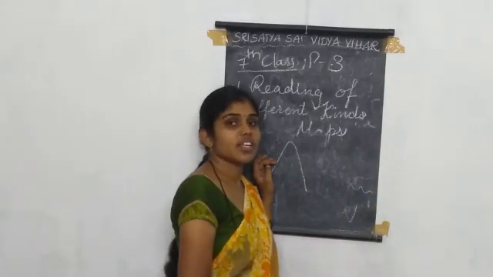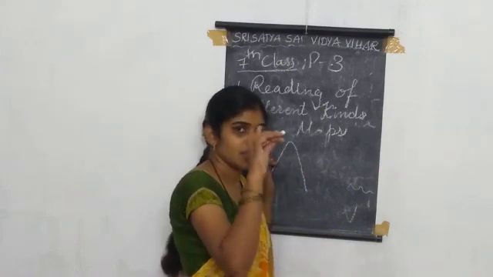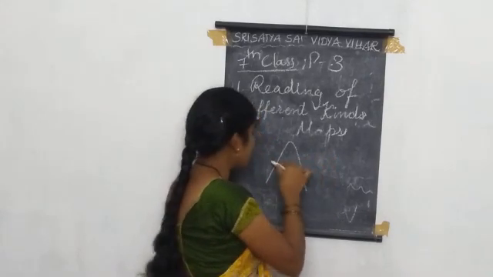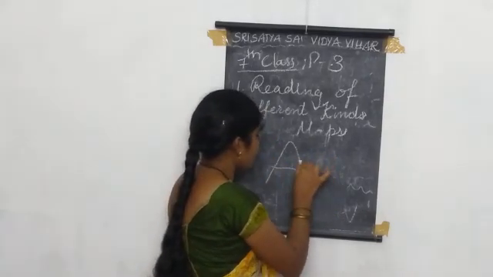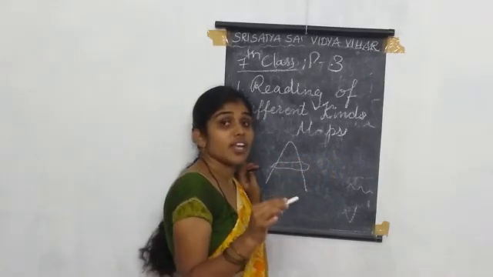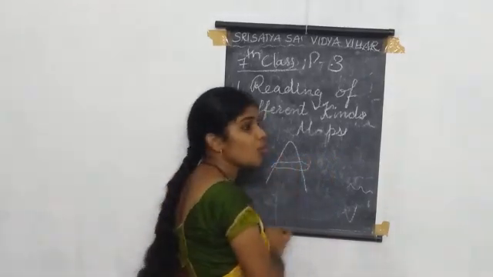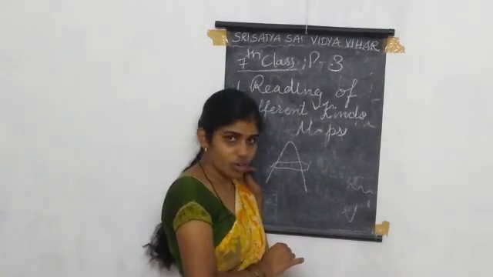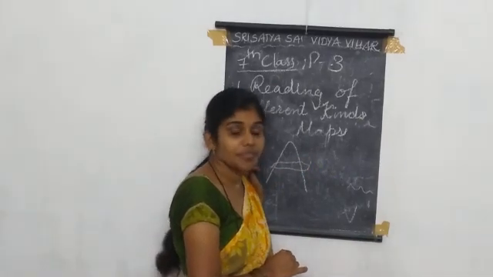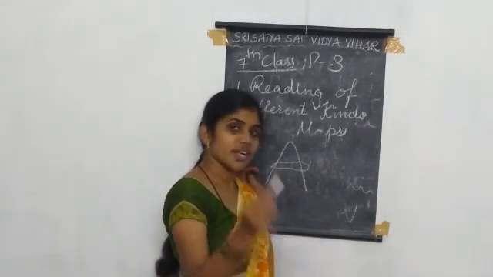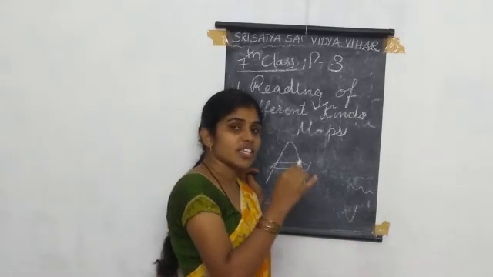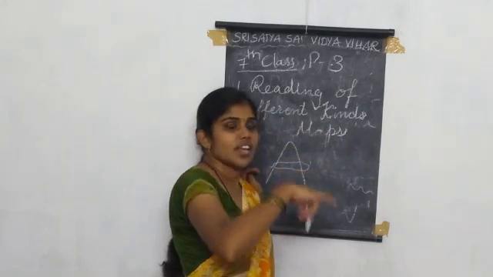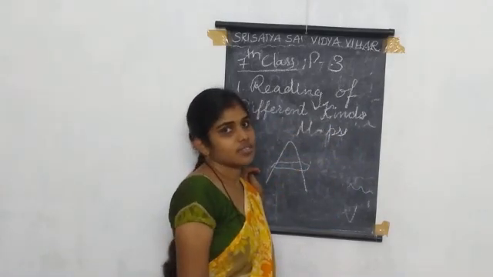The surface of the hill is not regular. So a line which is joining the abnormal surface is called a contour line. These lines are not constant or equal, and they have some ups and downs. According to the surface, the contour lines are joined. These lines are called contour lines.